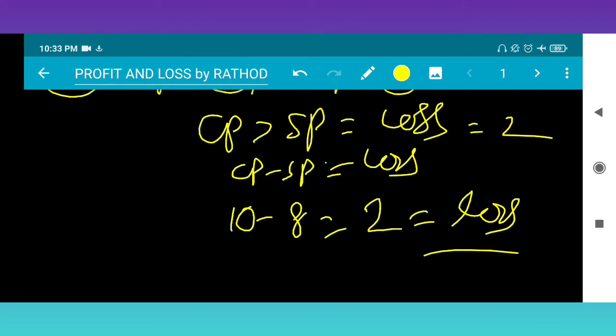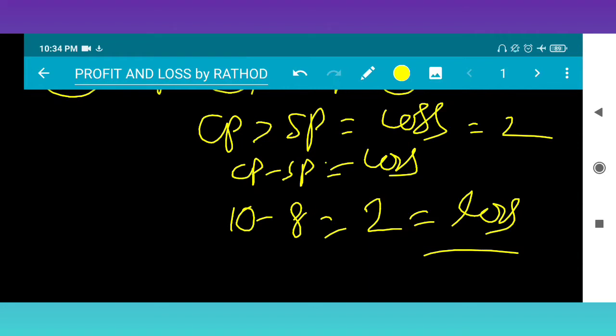And the next important term. Now, what is the selling price? Selling price is the price at which the thing is sold, and the cost price is the price at which a thing is bought. Okay, what is profit? SP minus CP. It occurs when SP is greater than CP. What is loss? Loss is nothing but CP minus SP. It occurs when CP is greater than SP. Okay, next move on to the next subject.